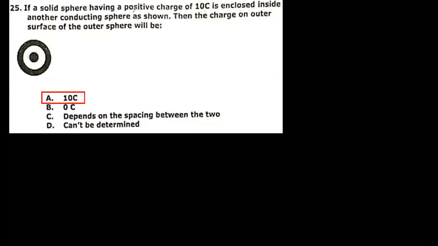Okay, next MCQ: if a solid sphere having a positive charge of plus 10 coulomb is enclosed inside another conducting sphere as shown, then the charge on the outer surface of the outer sphere will be the same, that is 10 coulomb. Because here we have plus 10 coulomb, the electric field lines will go outward in all directions.